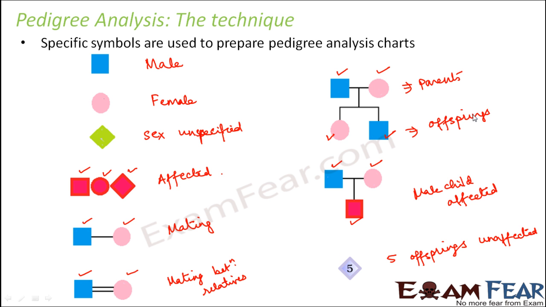So these are some of the symbols which are extensively used in pedigree analysis. Now using this, it helps because now what you can do is you can do research on various data because you can get the data from different people, right? So you can actually start preparing a lot of pedigrees and then you can analyze what kind of kids can be born in this family for this particular couple.